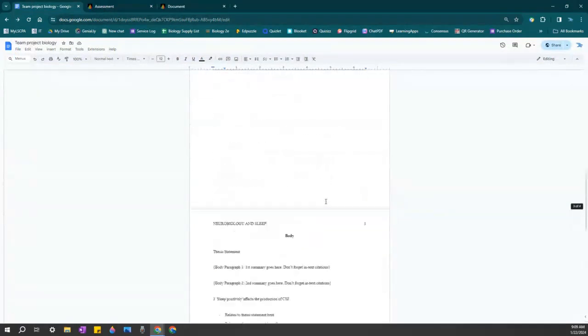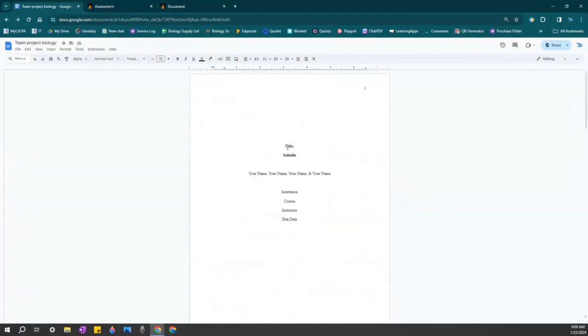So if you look at your outline, this is already done for you. You can replace this with your title, your subtitle, all of your names, the institution, course, instructor, and then the due date for this semester. It's already done for you. You don't have to change anything about the formatting, just fill in the information.